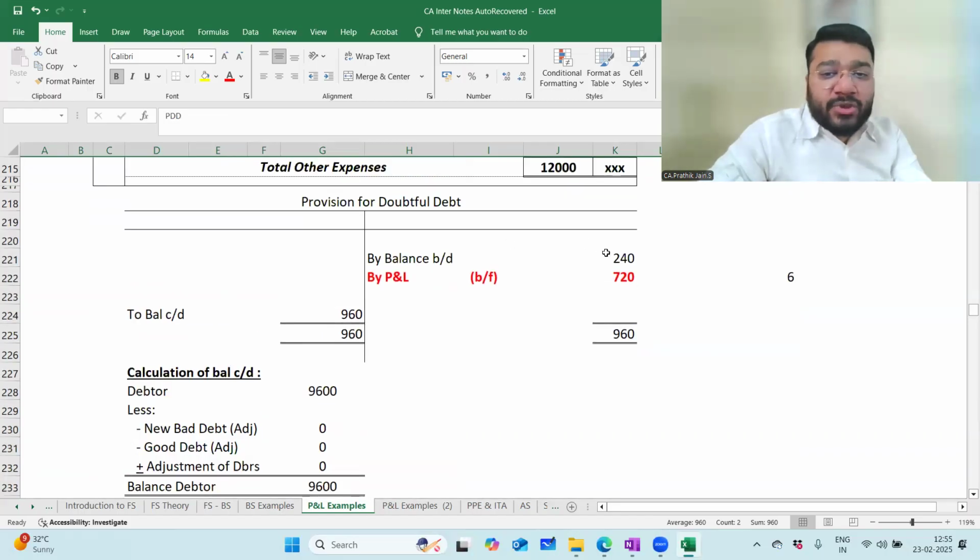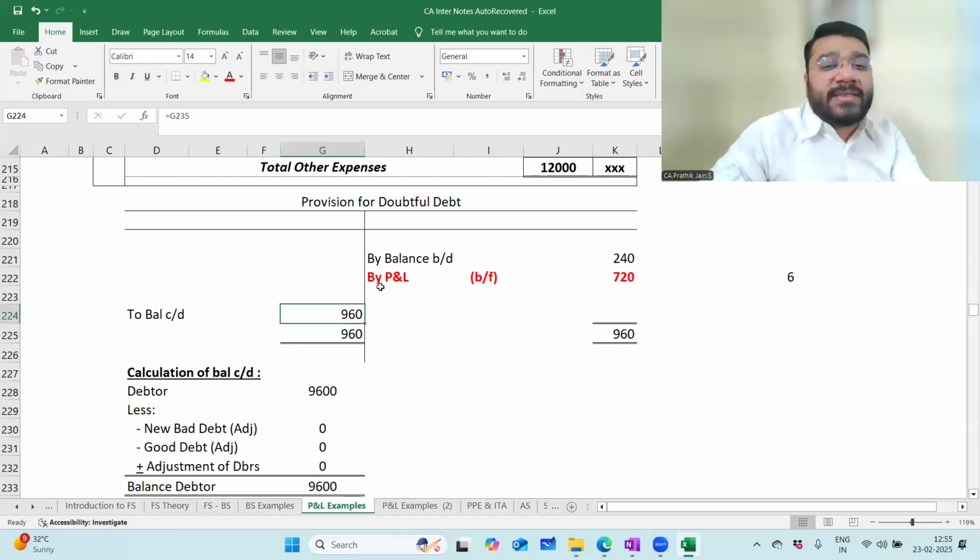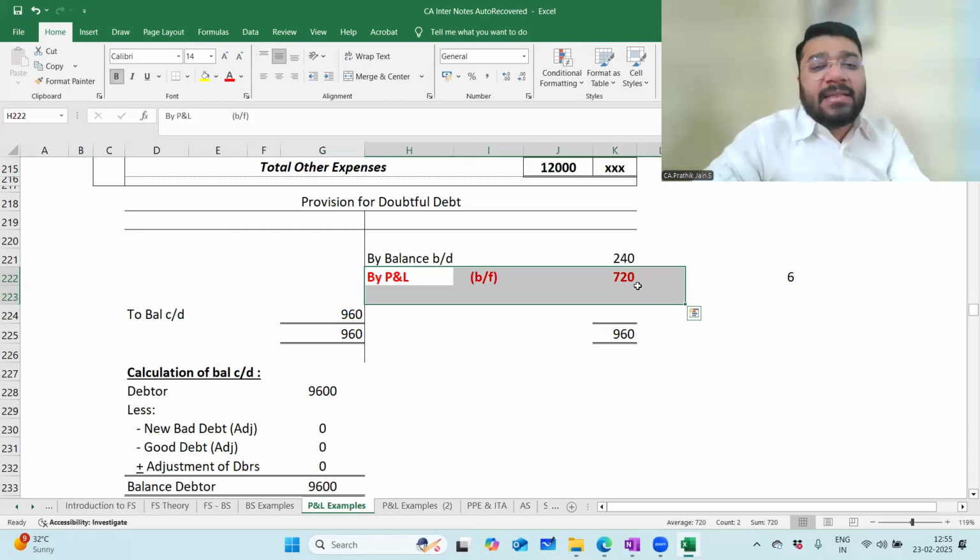Now the opening balance is 240, closing is 960. So obviously you'll get a difference where in your credit side, that is nothing but by P&L 720. My question goes to all of you. What is the meaning of this by P&L 720? This is the creation of the provision in the current year.